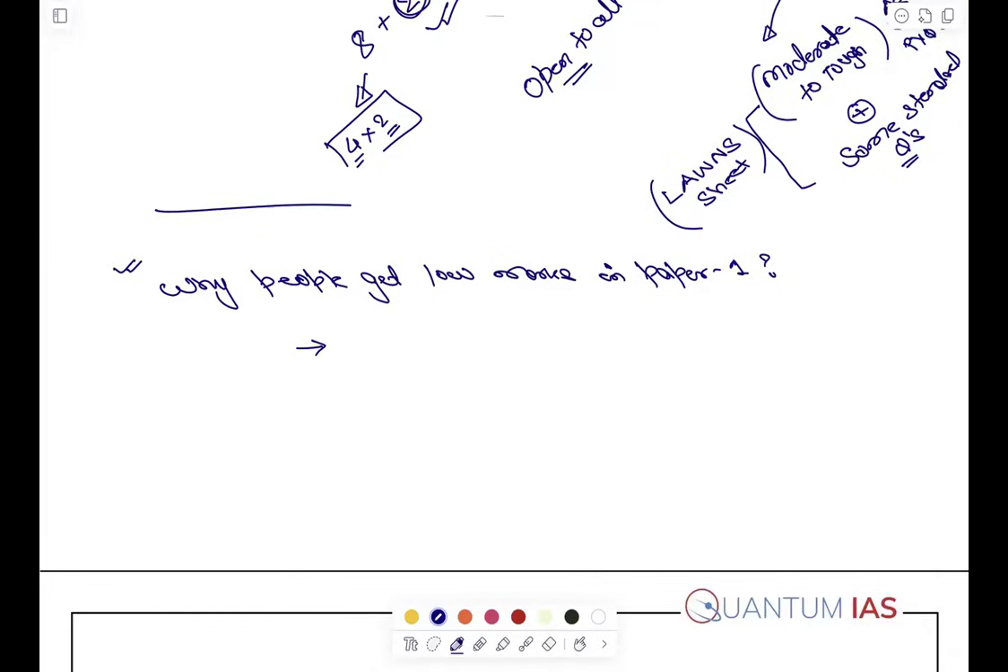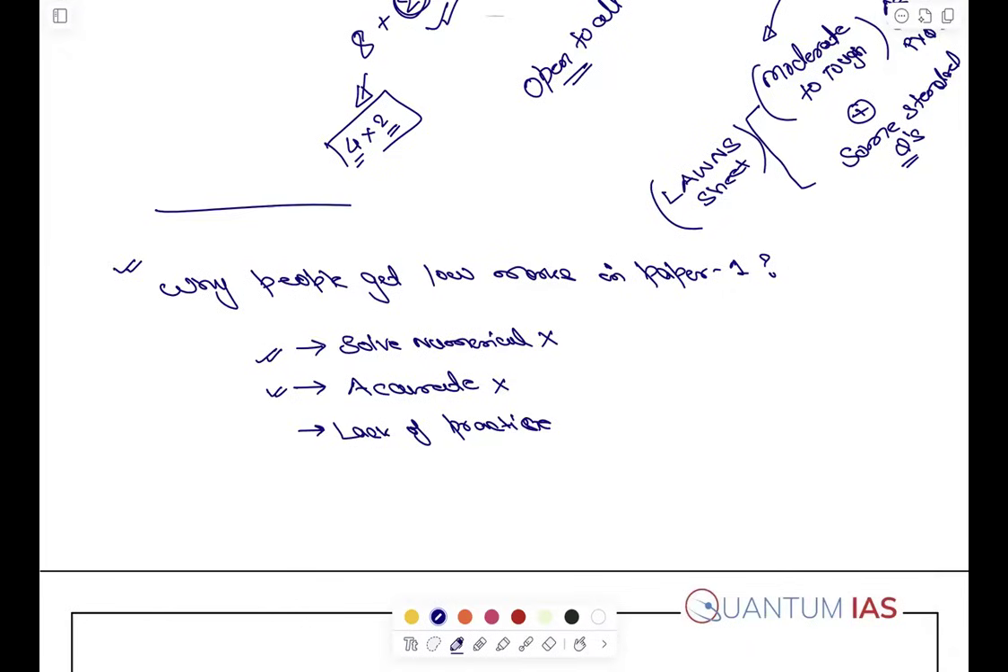The first is that they are not able to solve numericals. Second thing, if they are able to solve numericals, they are not accurate, right? Accuracy नहीं आ रही है. These two are the main reasons. Apart from that, they have a lack of practice, right? So basically, if they are not able to solve numericals, or if they are able to solve them but not accurately, or lack practice, these are the basic reasons one can find out.